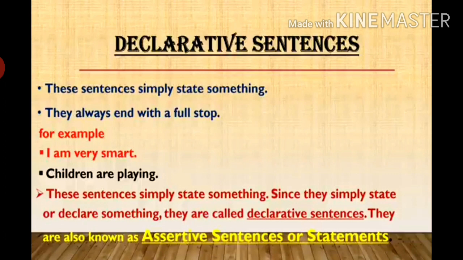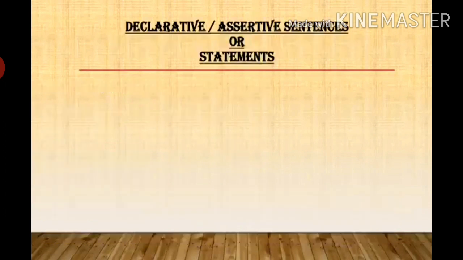Since they simply state or declare something, they are called declarative sentences. They are also known as assertive sentences or statements. So, there's another name for declarative sentences, that is assertive sentences, and we can also call them statements.